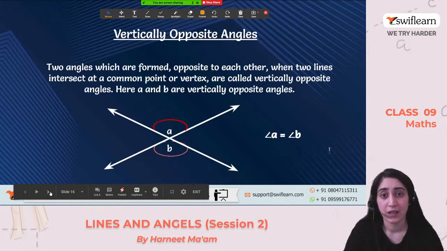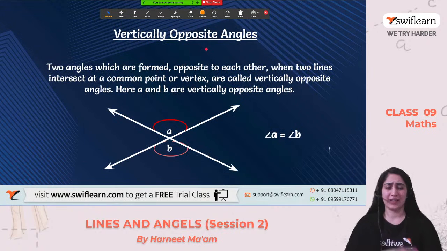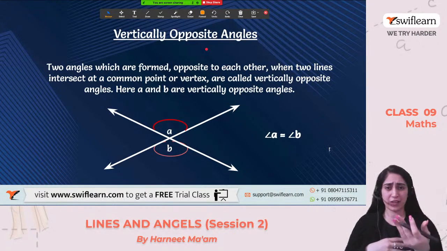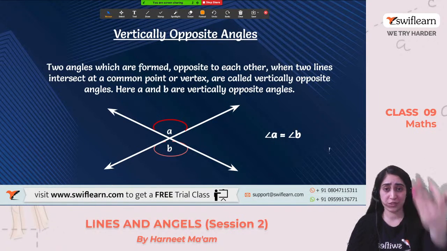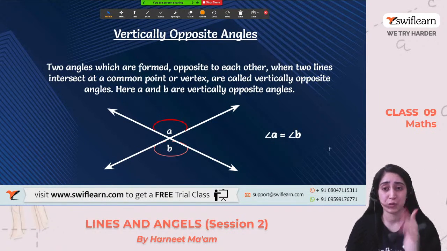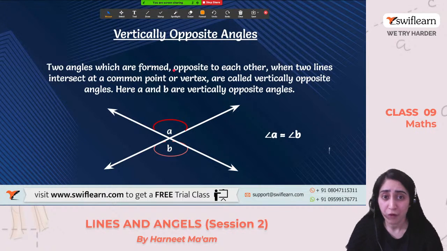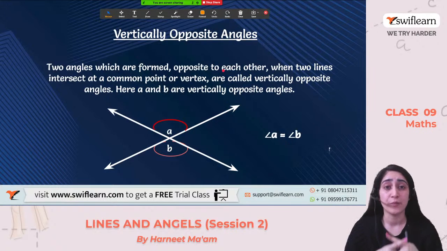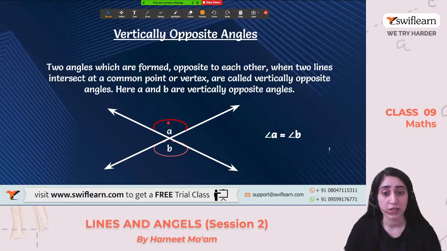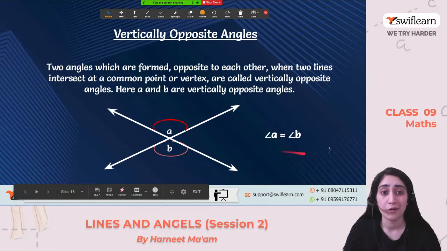Okay. Now vertically opposite angles. What is opposite? Just across, right? If I'm standing here, and I say that's opposite me, that's opposite my house, just opposite. So vertically means straight opposite. Two angles which are formed opposite to each other when two lines intersect at a common point or vertex. See, there is a common point and vertex here. Can you see here? Yeah, and that's why they are vertically opposite, exactly opposite to each other. So we say that vertically opposite angles are always equal.